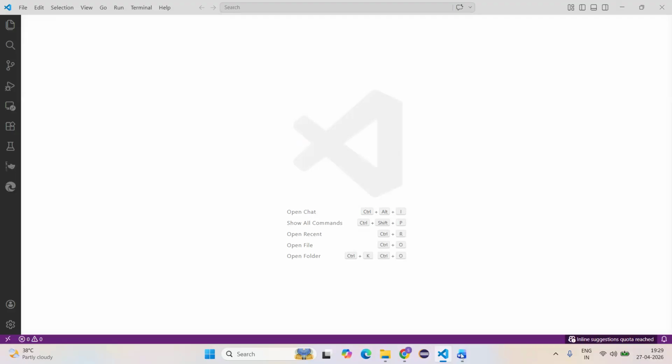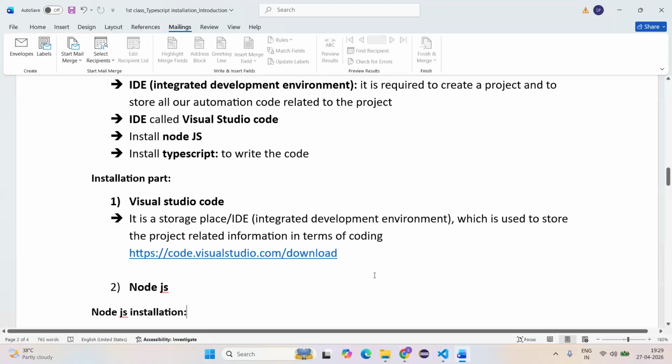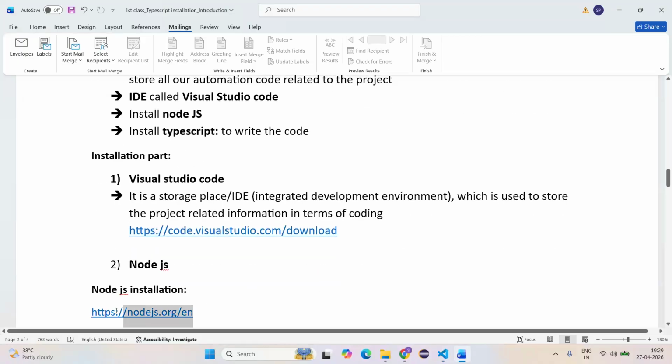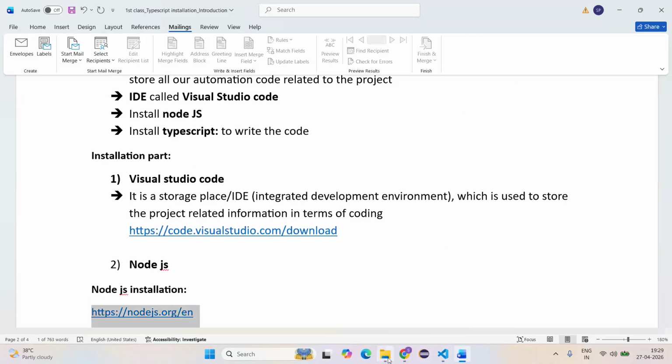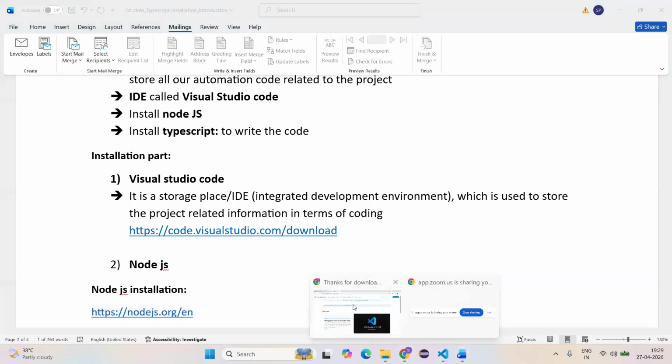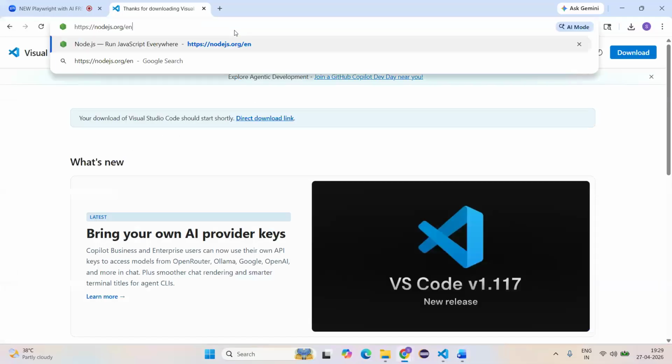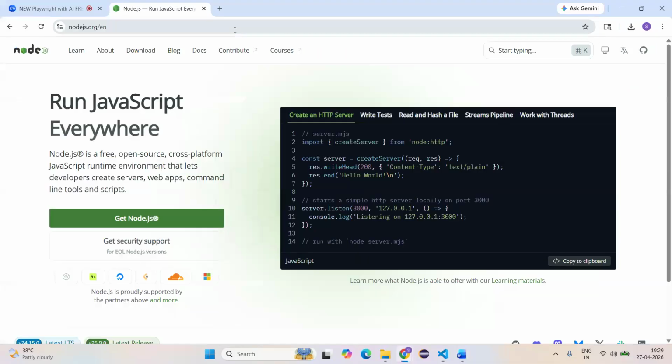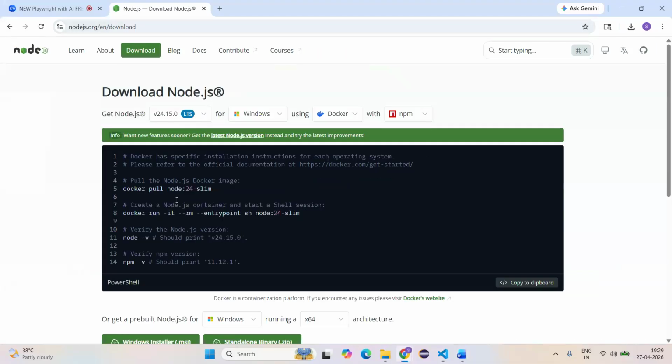So later on, what we need to do, ma, we need to install Node.js, guys. Go a little down here, Node.js, copy the URL here, ma. Same process, guys. Go to Google, provide the link in the search bar, click on enter. It will show you the Node.js site. Click on Get Node.js here.